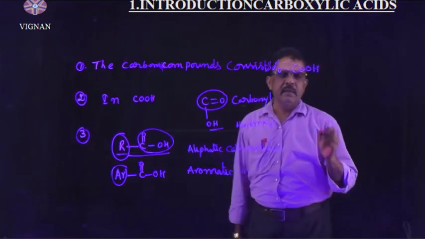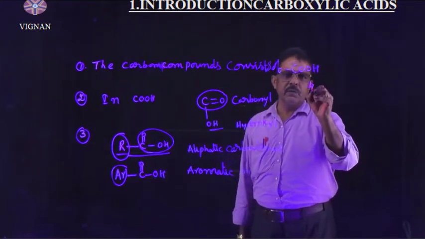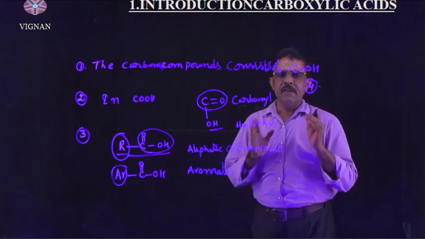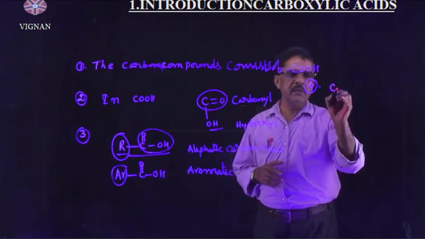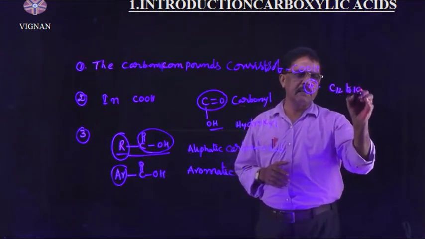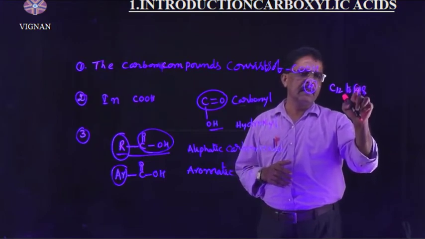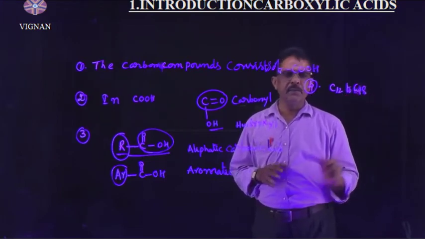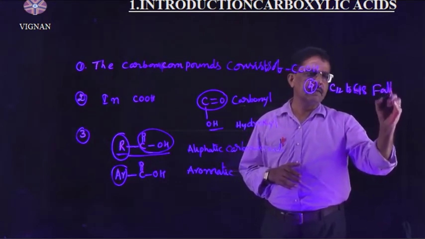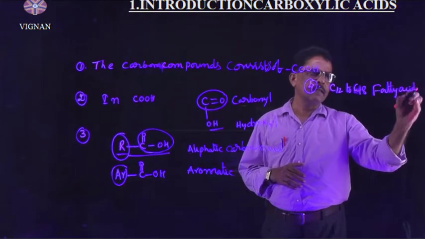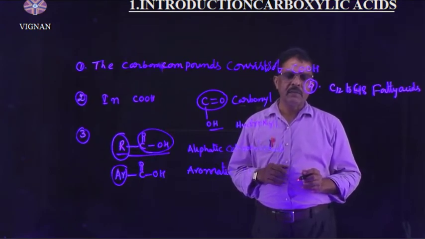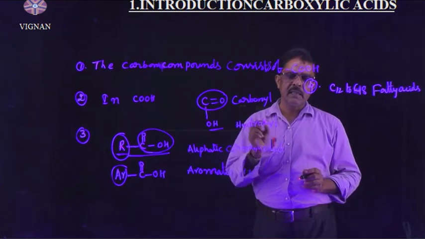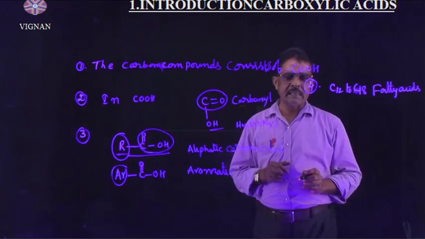Right, understand? Let us go to the fourth point. If aliphatic carboxylic acids consist of C12 to C18 carbon atoms, then these acids are called fatty acids. Fatty acids are what? These are obtained from the fats, esters of fatty acids. Right?